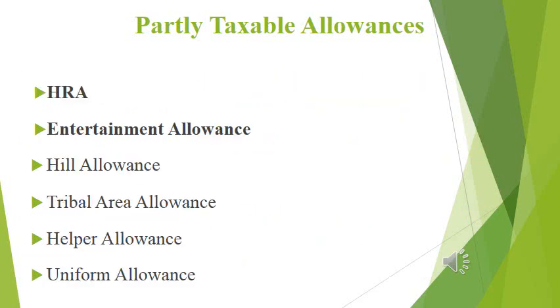Let us see one by one. First one, HRA. You know what is meant by HRA? House rent allowance is a common kind of allowance offered to government employees in order to meet the expense related to the house rent. As per the service rule, an employee should reside within nearby 8 km of his office.